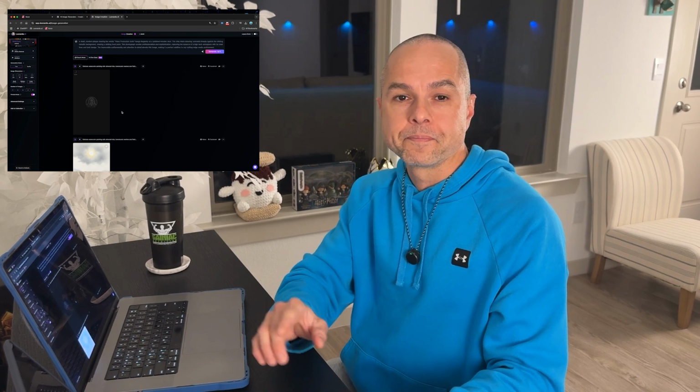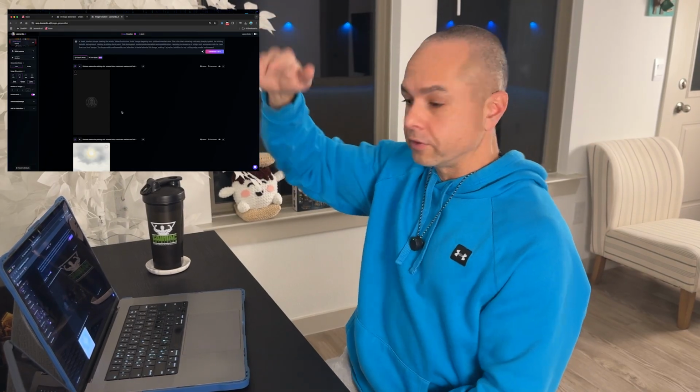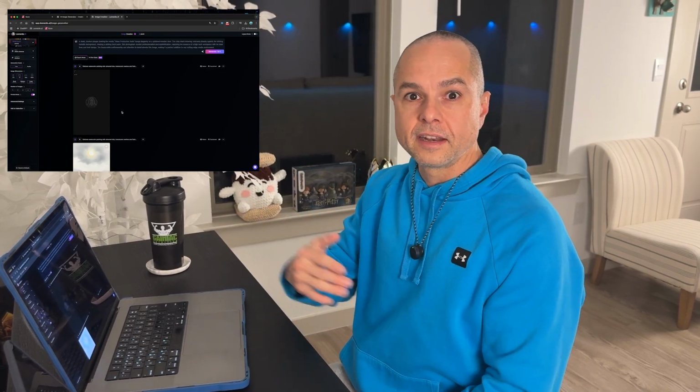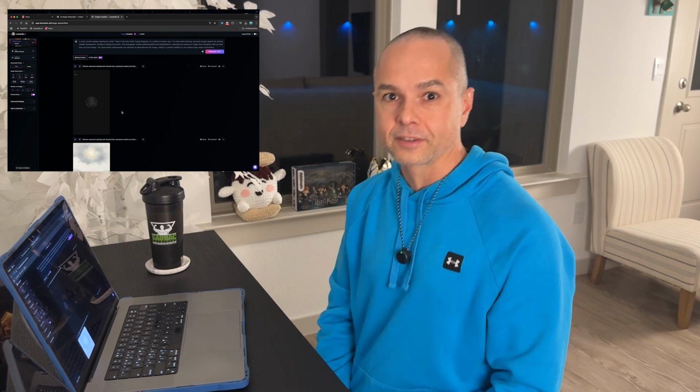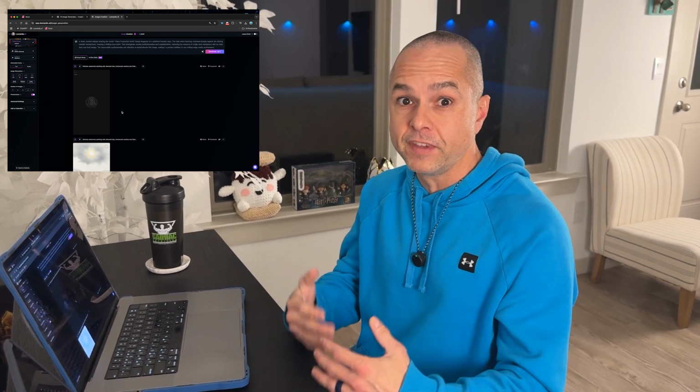10 mirrors, okay? Room Essential mirrors. These are the mirrors that you find at Target for like $20. No kidding, I actually looked it up. Floor mirrors, right? 10 of them for 15 bucks. Dude, $20 each. That's $200 in mirrors for $15.